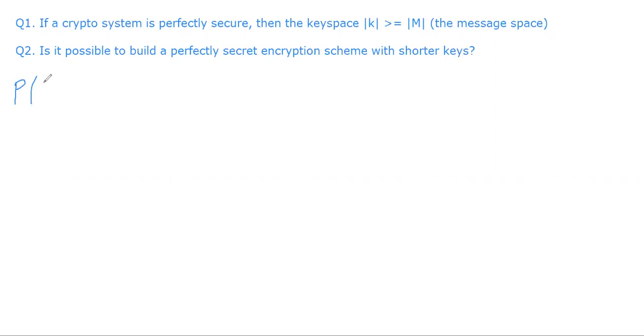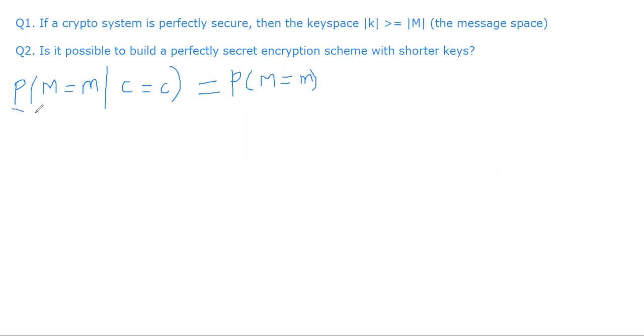Suppose you have a random variable m denoting the message. What is the probability that the message takes a value m, given that the ciphertext variable c takes the value c? This is the same as the probability of the message being m. Informally, in plain English, if you observe the ciphertext, it gives no information about the plaintext. No additional information can be gathered from the ciphertext. That kind of system is called a perfectly secure system.